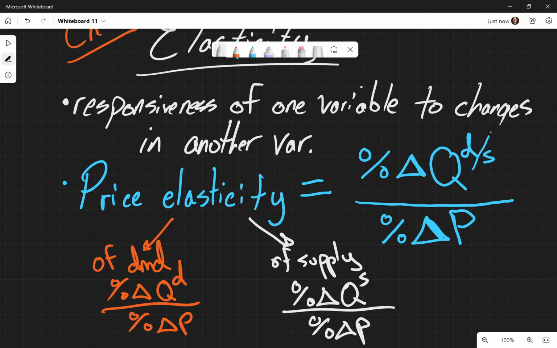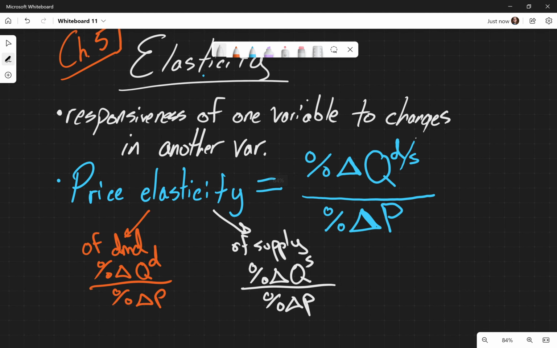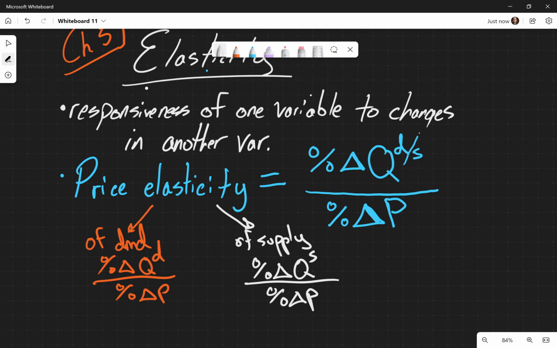And we're going to do examples of all this, which will make it a bunch clearer. So when we're talking specifically about the price elasticity of demand, that's what we're going to be focused on right now.